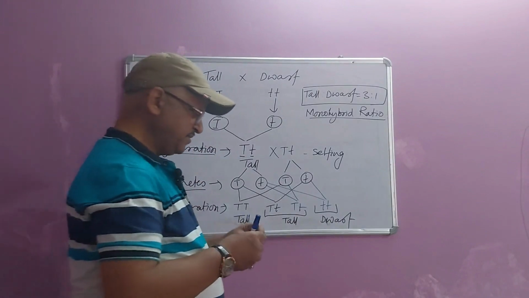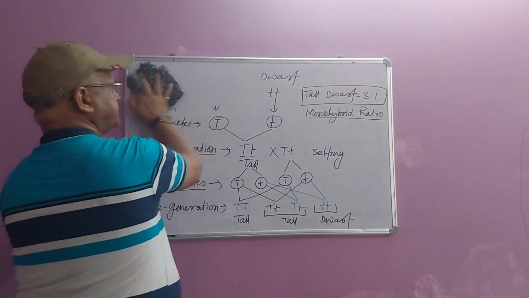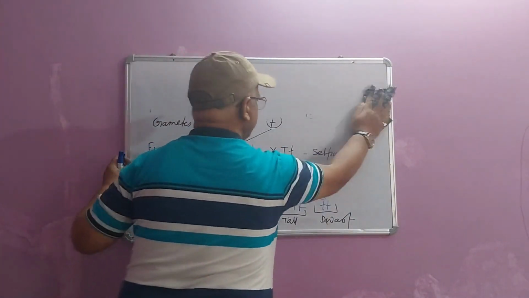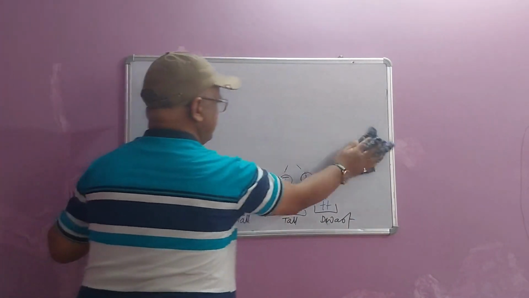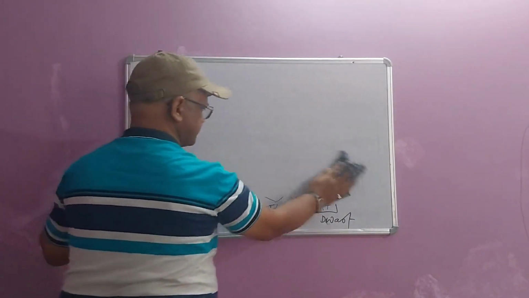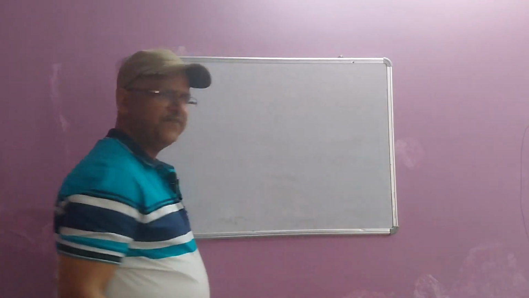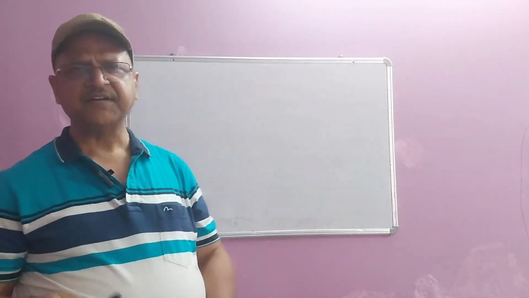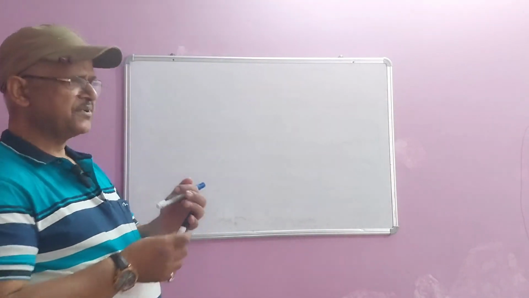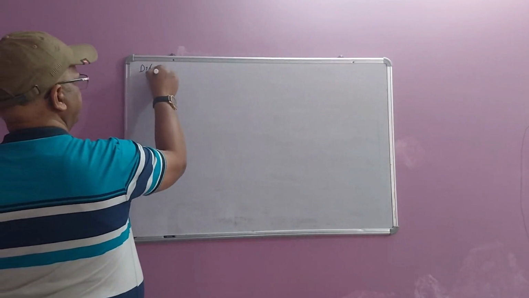Now let us talk about the dihybrid ratio. When two characters are considered at a time for a cross, it is termed as a dihybrid cross. So let us talk about the dihybrid cross.